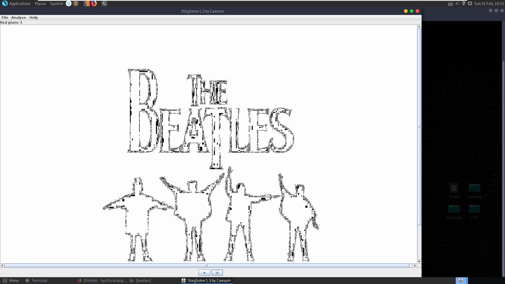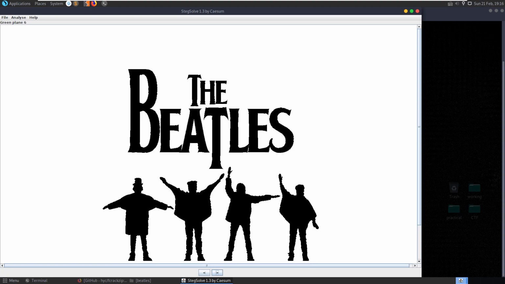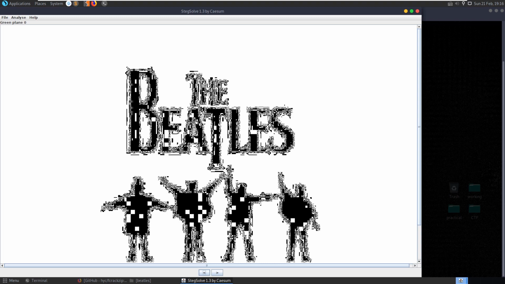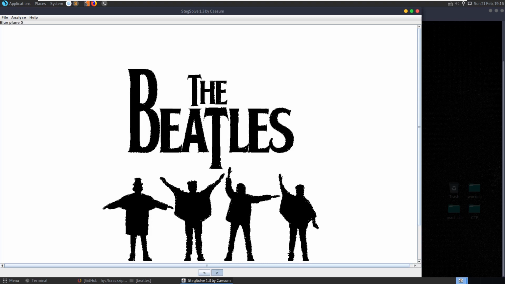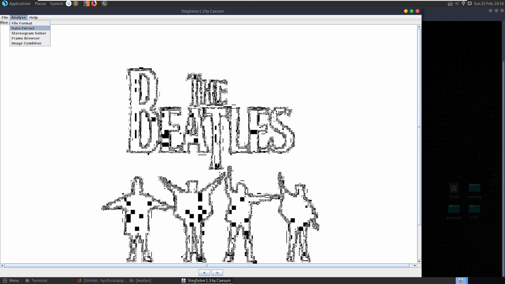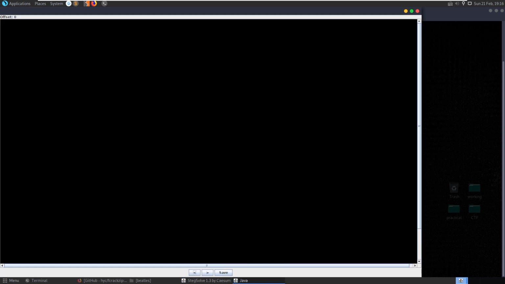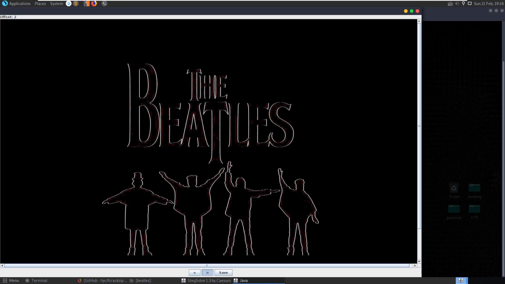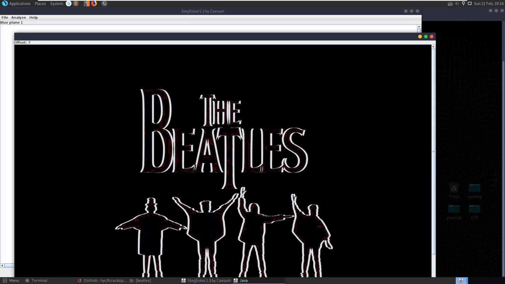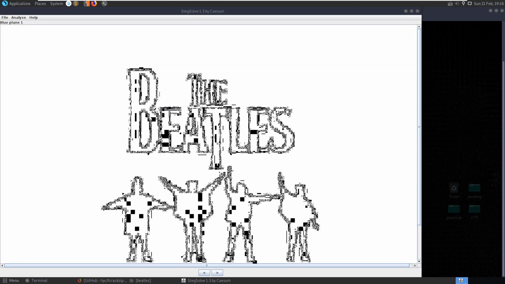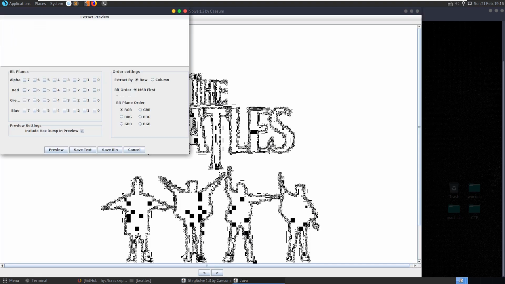Anything different on the planes? Not seeing anything so far. What was that? No. Okay, what about if we go to solver here? No. Okay, we could do the data extract if we wanted to.